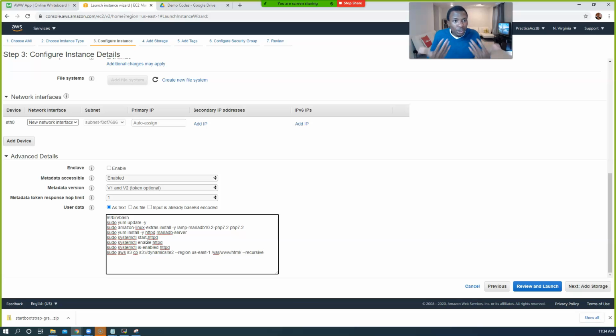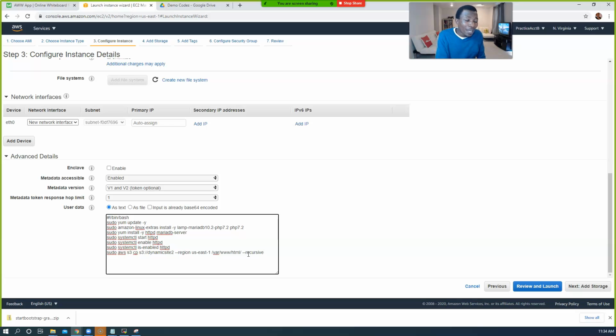Once you see that your server is up and running, give it like a couple of seconds to make sure that all those commands have run, and then test your website. Now, if I've added this code in here, I don't need to use MobaXterm to log in and enter all of these codes again. It's going to do all of this for me before I'm able to go ahead and use this server for what I want. All right, so paste that code in there. So much easier than MobaXterm.